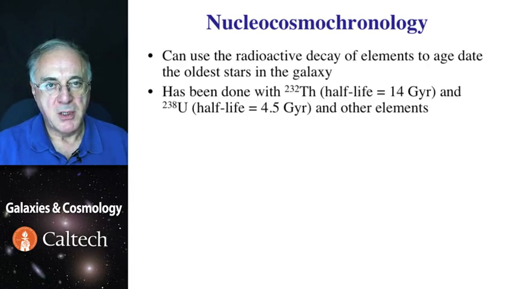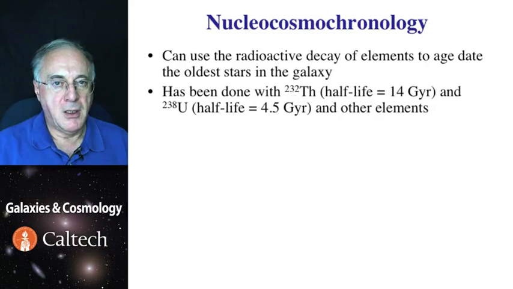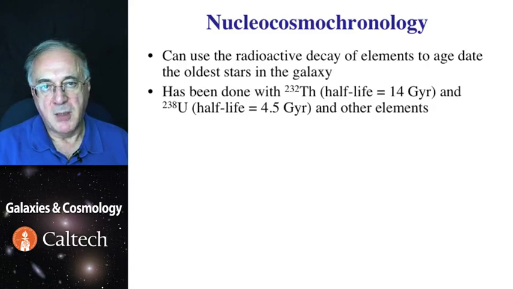There are such isotopes like thorium and uranium. There is also rhenium and osmium and a few others. And so you need something that has a radioactive half-life decay time of that order. But that unfortunately also means that it'll be really hard to measure in the laboratory what that half-life decay time is.